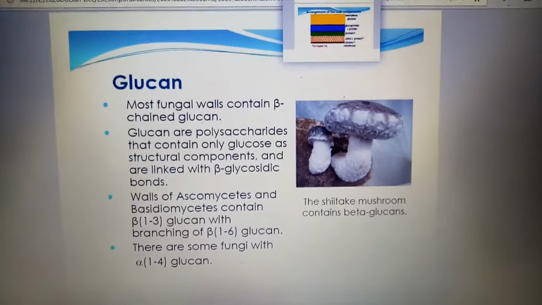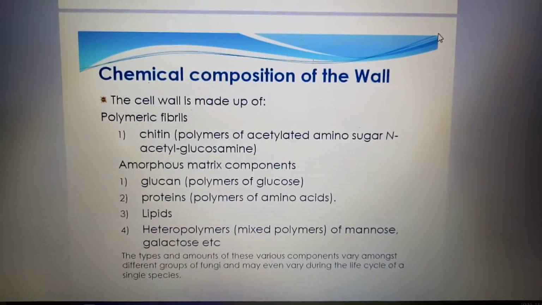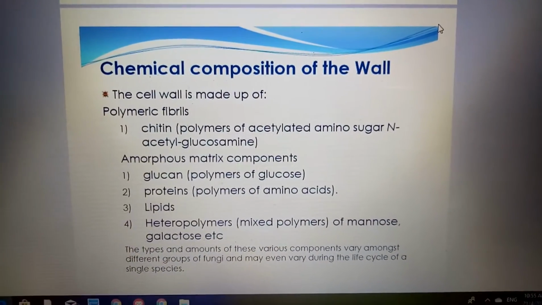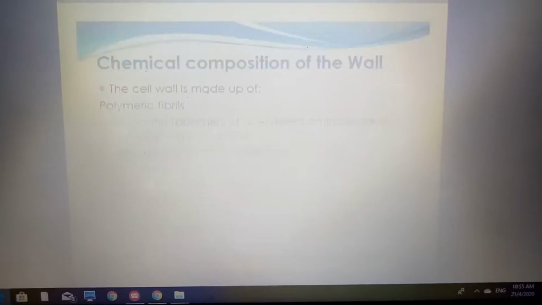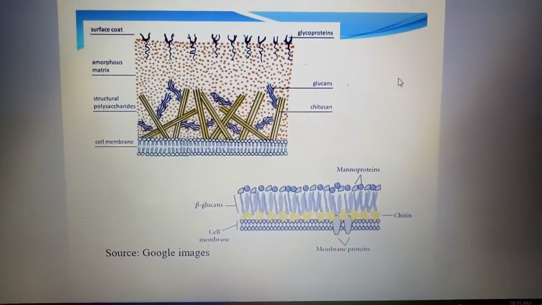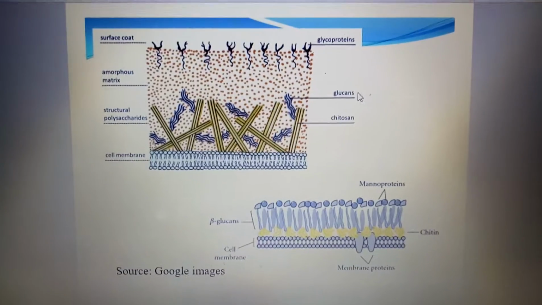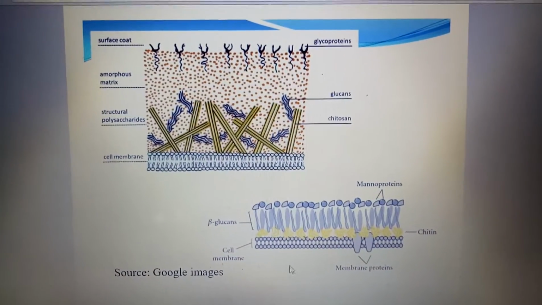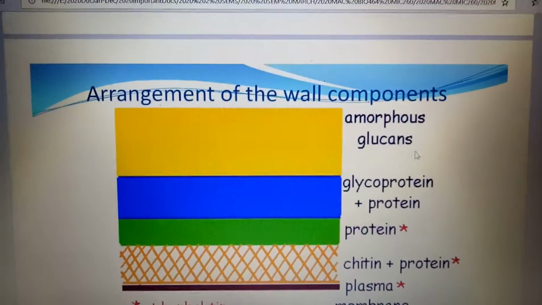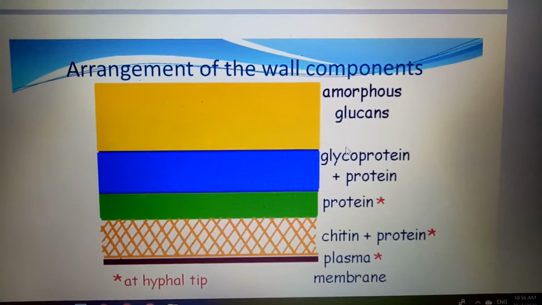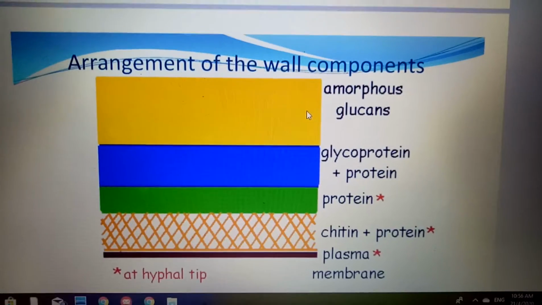Okay, as you have learned before, glucan is an amorphous matrix component. It is a polymer of glucose, and you have also learned about its structure and location, and of course the different types of fungus. Glucan is here, and down there glucan is here, on the left hand side. Again, glucans are the yellow color, above this structure of the cell wall component.